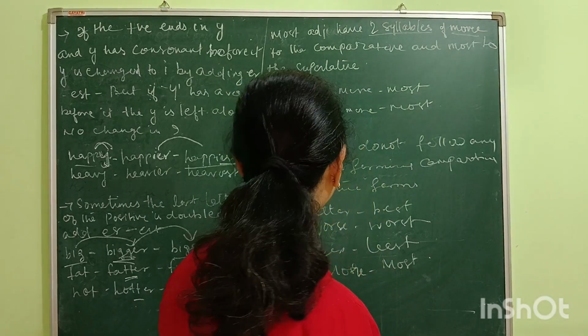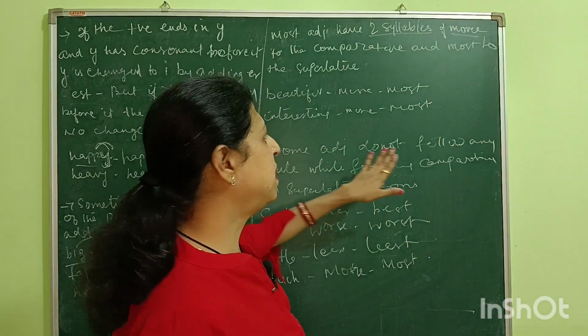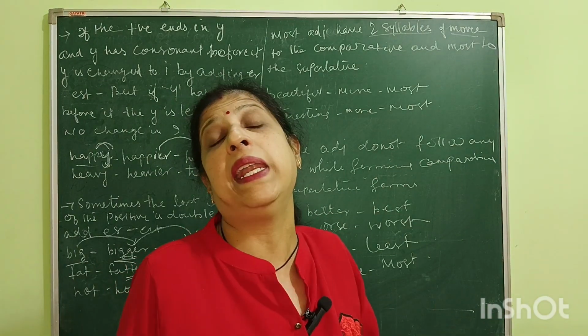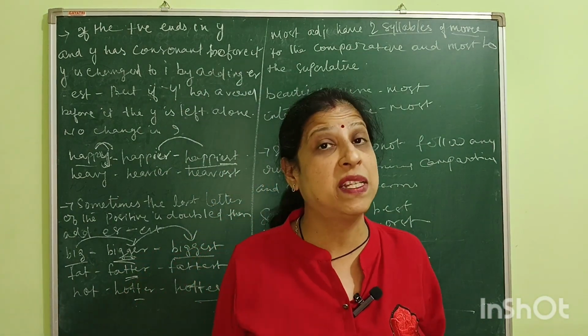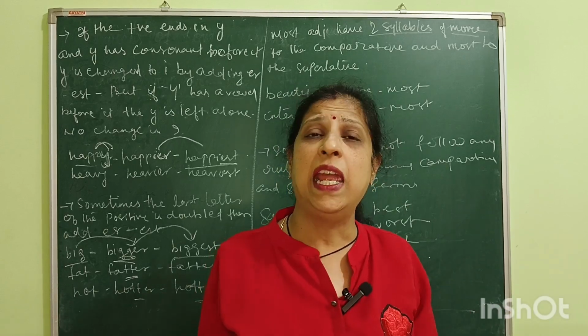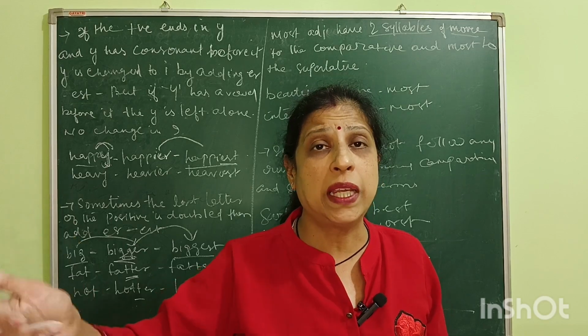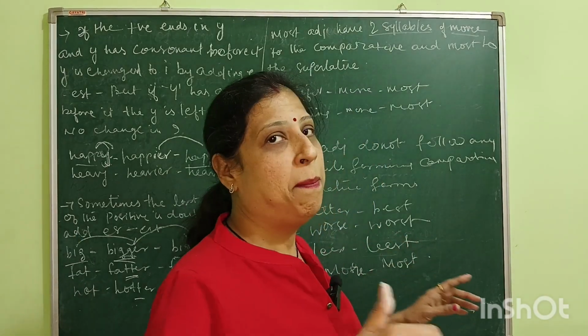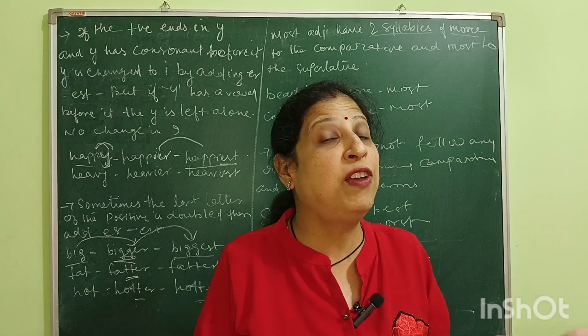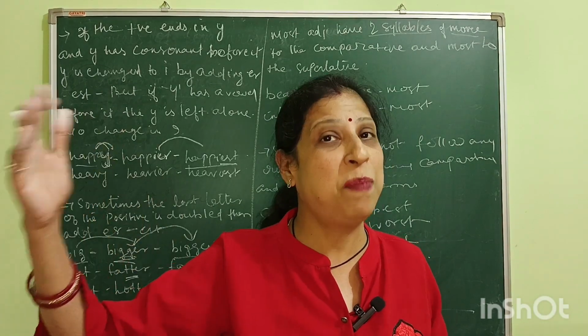Okay, now the final rule is that some adjectives do not follow any rules. There are some adjectives which do not follow any rules, but still they have comparative and superlative degrees. For example, good, better, best. Never be at rest till your good is better and your better best.